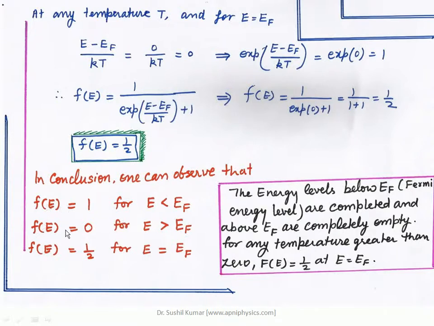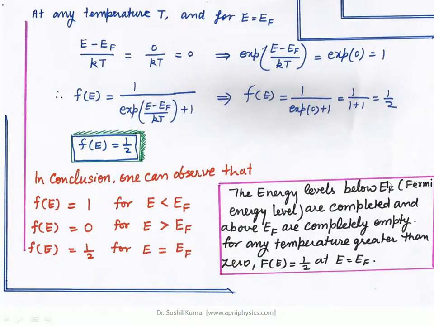The first two conditions are considered at absolute temperature 0, and in the third case the temperature may be anything, but the condition is that E is equal to EF.